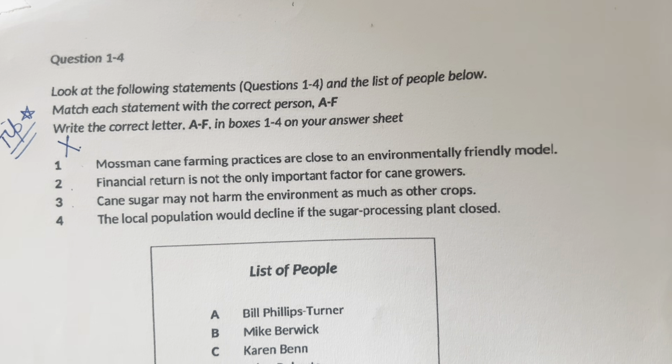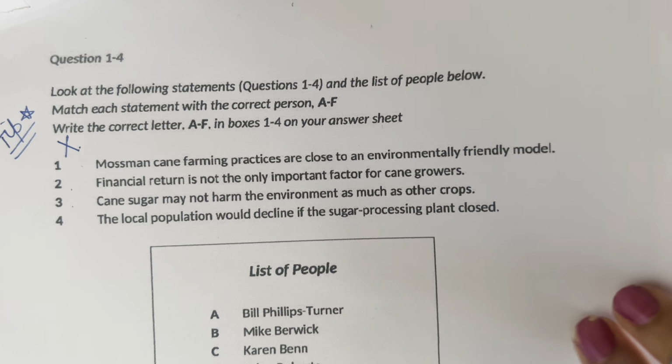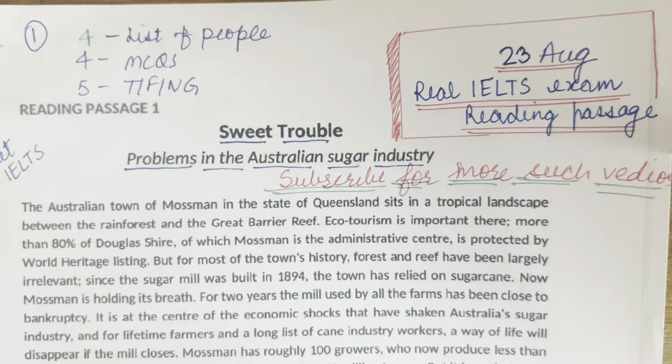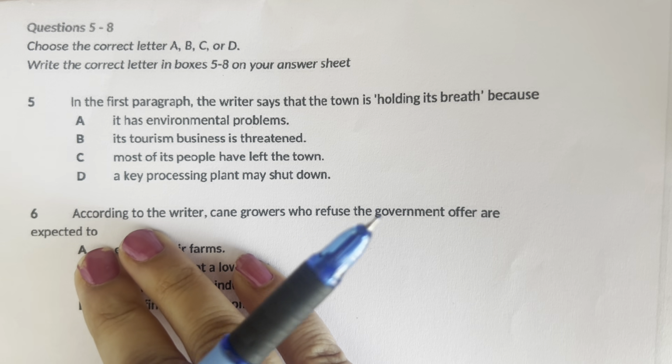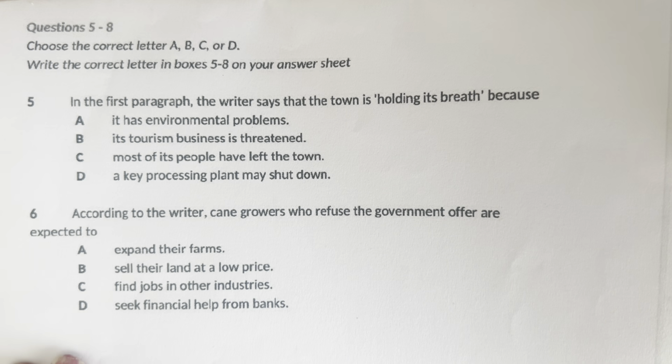We will start with the next types of questions, which are multiple choice questions and true false not given. As we read, we'll just keep on circling these names, so that in the end when we solve the list of people questions, we would not have to read the entire passage again. We will just go to the location, match the question, and then we should be all good with the answer.